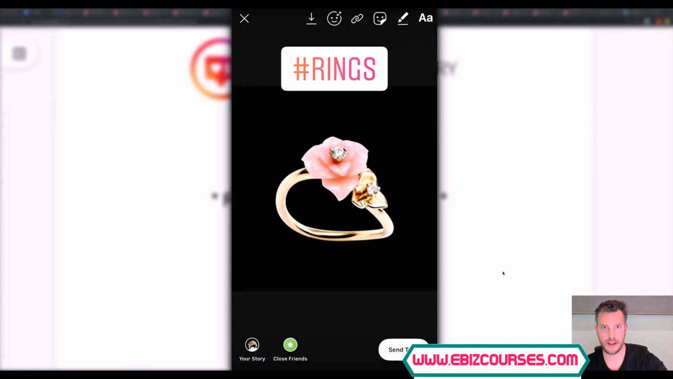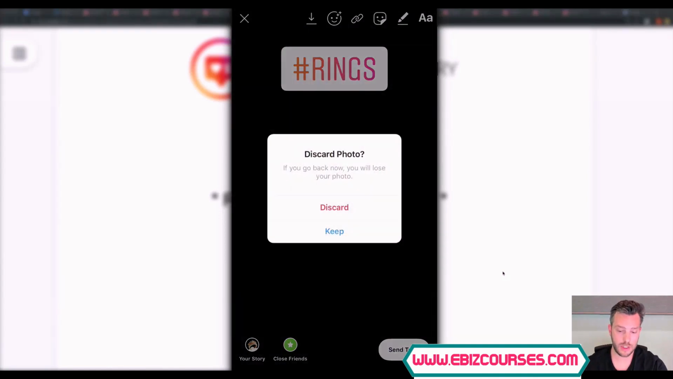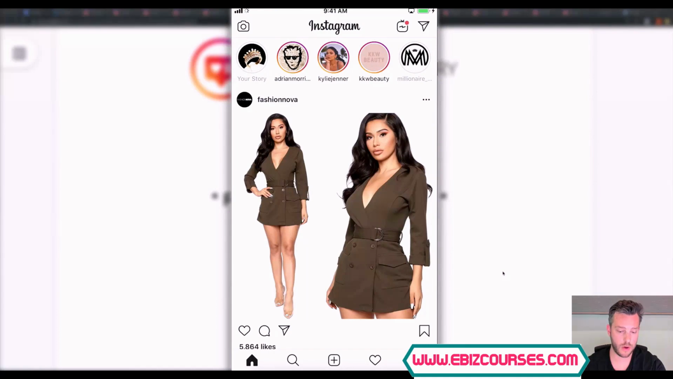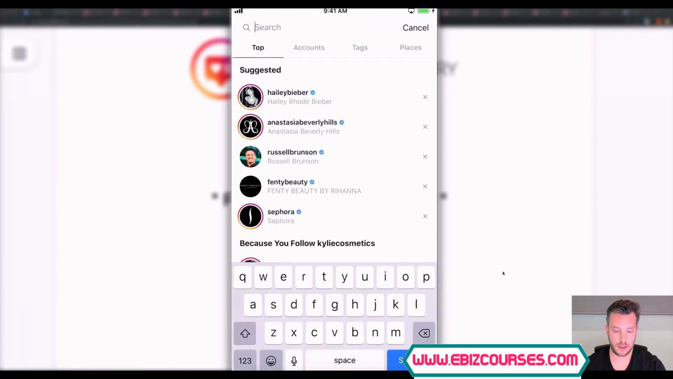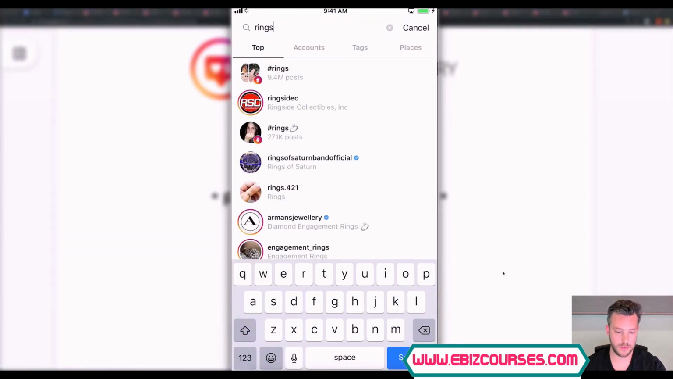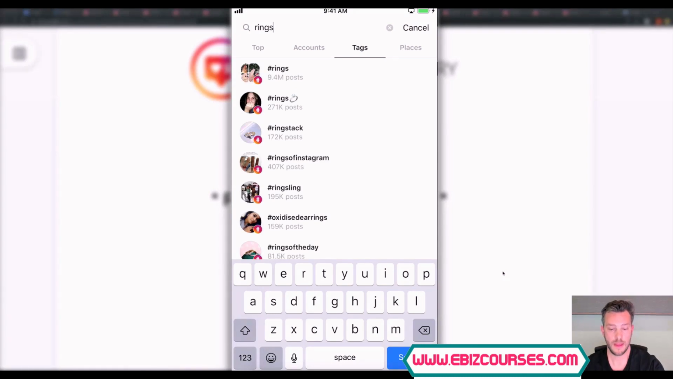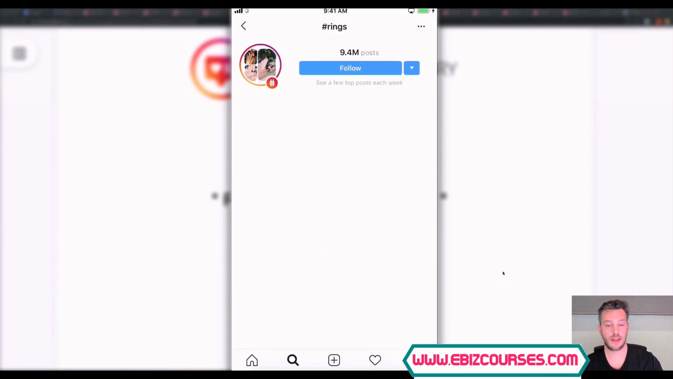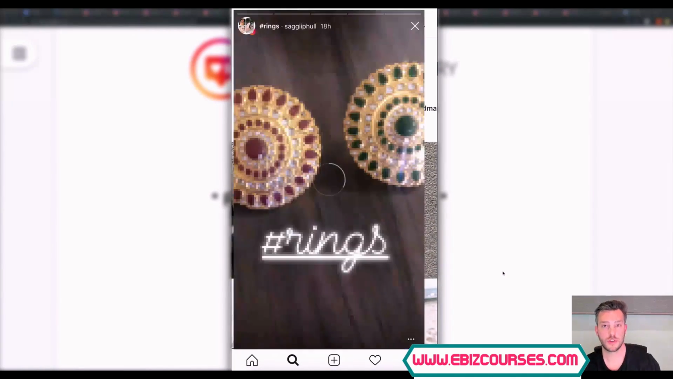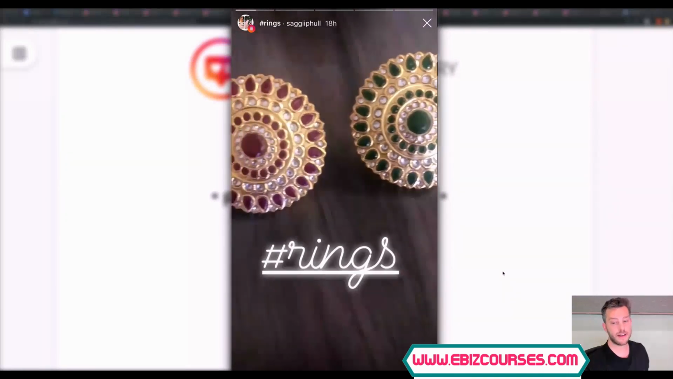This isn't exactly how I would have it. We'll do more training on this later. Just kind of trying to show you the tools. And people actually follow hashtags as well. So if I come over here and I type in rings, and I go to hashtags, you see up here at the top left, each hashtag has a story as well.